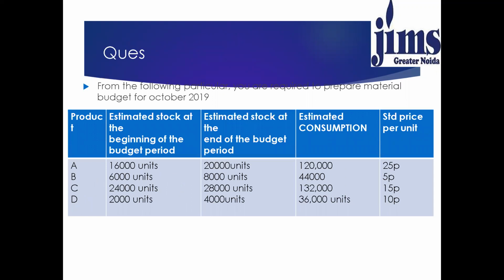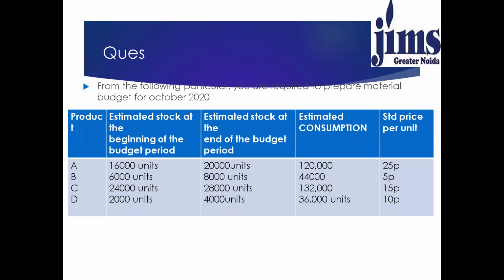Now, following information is given and you have to prepare the material budget for the month of October 2019. For the product A, B, C, and D, estimated stock at beginning of budget period is given.